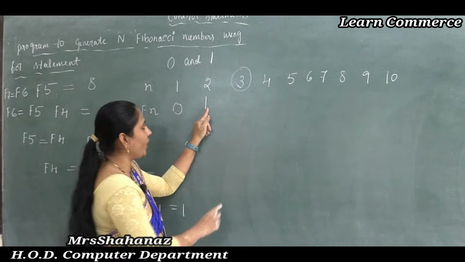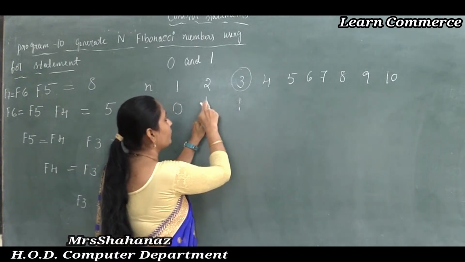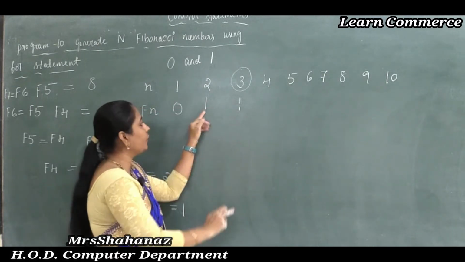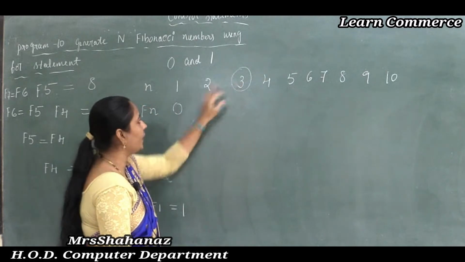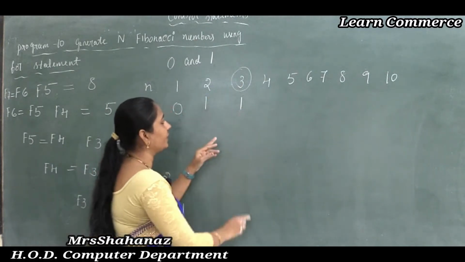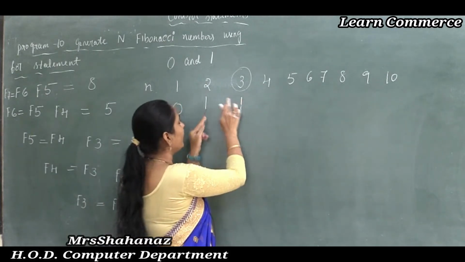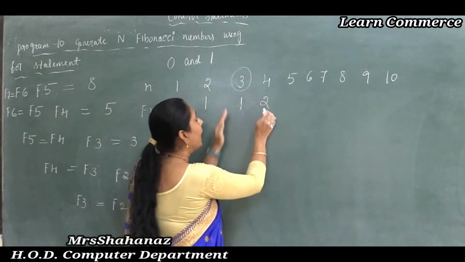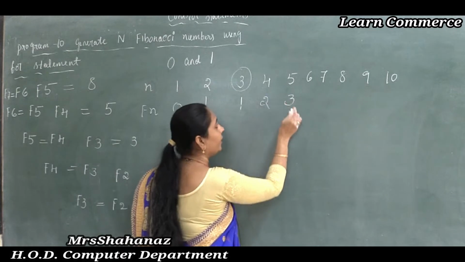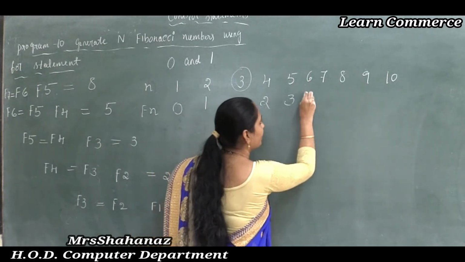So 0 plus 1, the value is 1. Now for the fourth number, 1 plus 1. For the previous two, first of all, to get this number, add these two: 0 plus 1, the value is 1. Next, to get the fourth value, 1 plus 1, the value is 2, and to get the fifth value, 2 plus 1, the value is 3. To get the sixth value, 2 plus 3, the value is 5.